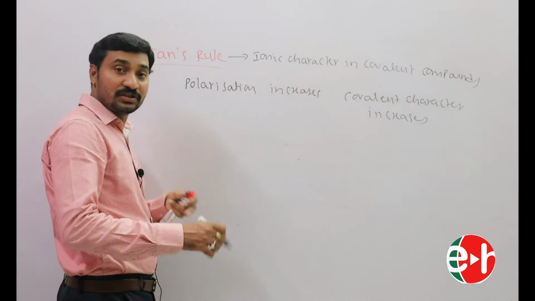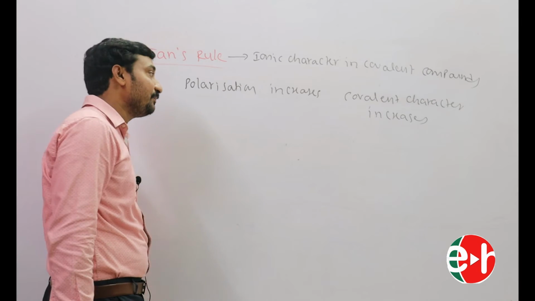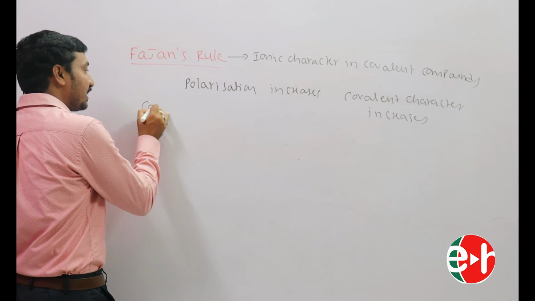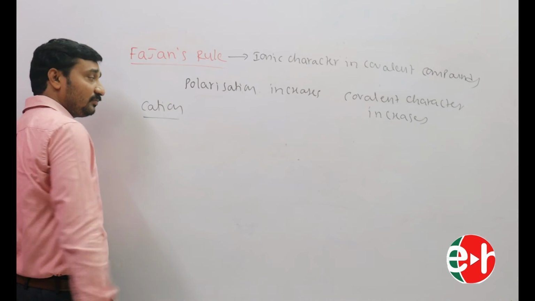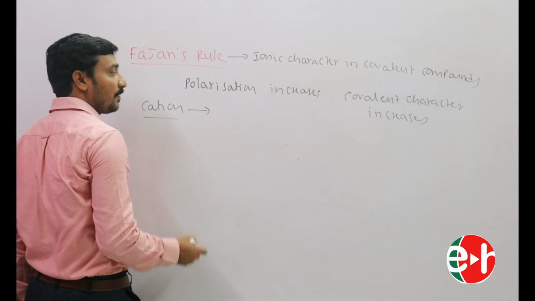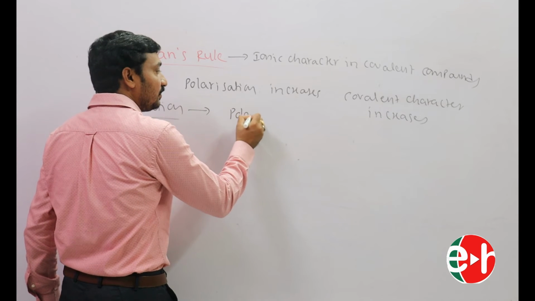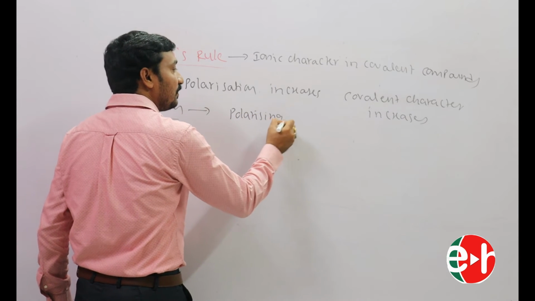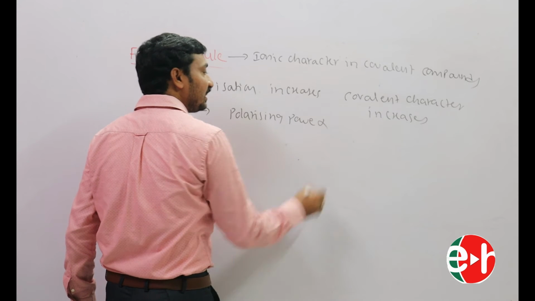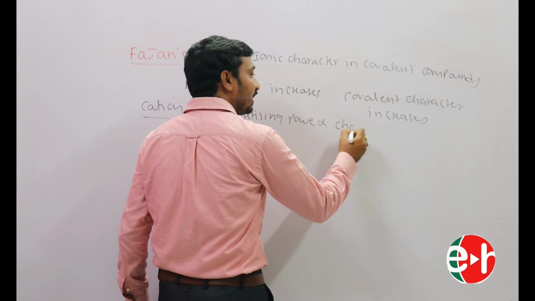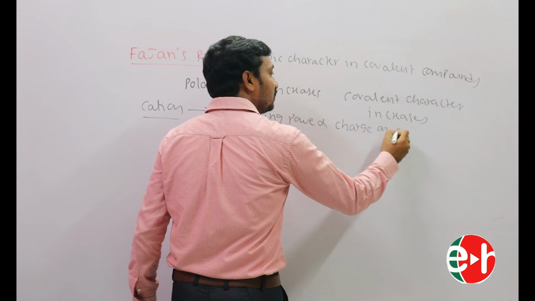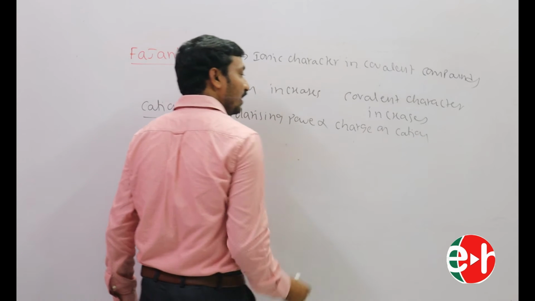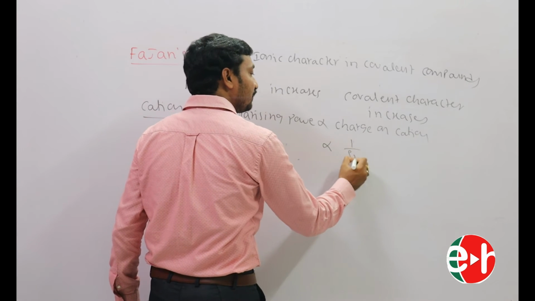The more the polarization, the more the covalent character. Let us discuss the cation. Polarizing power is directly proportional to the charge on the cation and inversely proportional to the size of the cation.